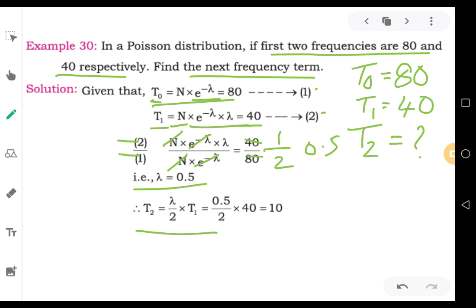Therefore T2 is lambda by 2 into T1. If you put the values in the equation, the lambda value is 0.5 divided by 2 into 40. 2 ones are 2, this will be 0.25. So 0.25 into 40 will be 10. So the value of T2 is equal to 10. Practice this sum, and if you have any doubts, please contact me.